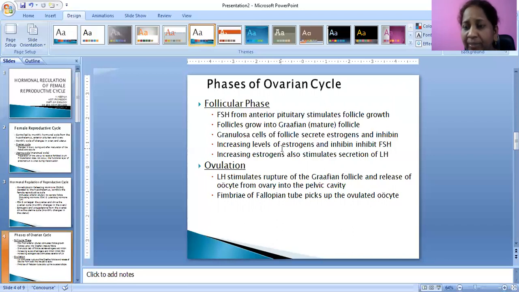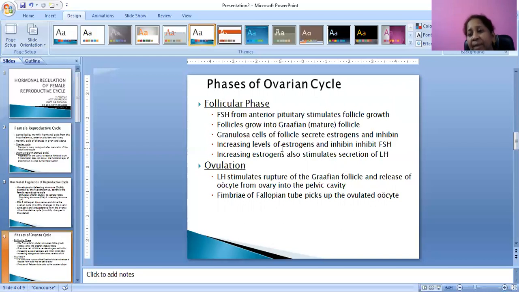Among the growing follicles, one follicle will grow into a mature follicle, that is called the Graafian follicle. Inside the Graafian follicle, granulosa cells will be present. These granulosa cells will be secreting estrogen and inhibin. Increased levels of estrogen and inhibin will inhibit the secretion of follicle stimulating hormone.